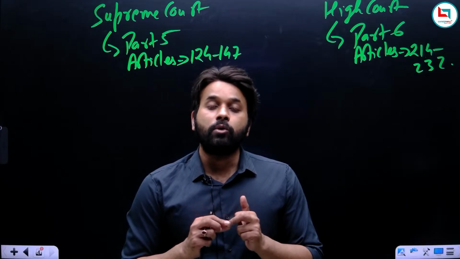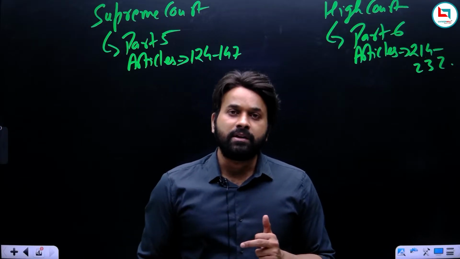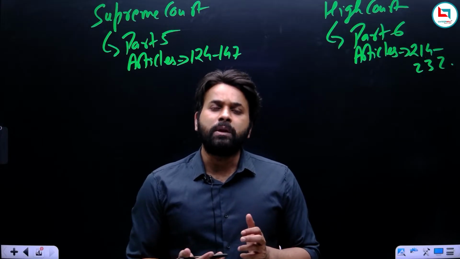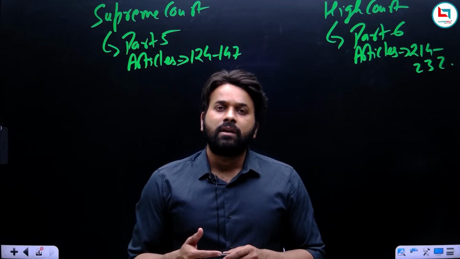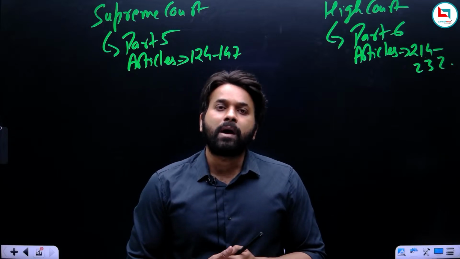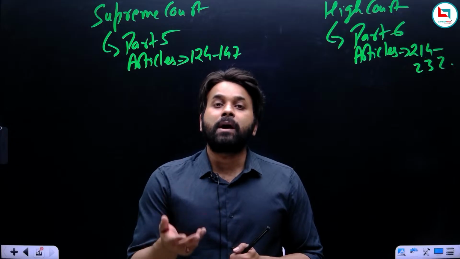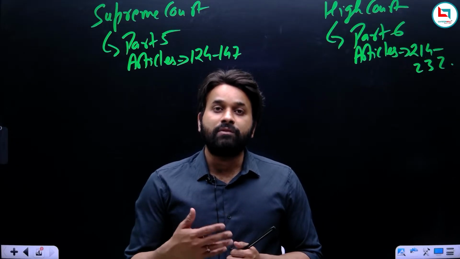Also remember, the Supreme Court is a self-correcting agency. The Supreme Court can review its judgment, and many times it has done self-correction. For example, in the Berubari Union case, the Supreme Court said that the preamble is not a part of the Constitution. But in the Kesavananda Bharati case, the Supreme Court said that yes, the preamble is a part of the Constitution. So the Supreme Court is a self-correcting agency.